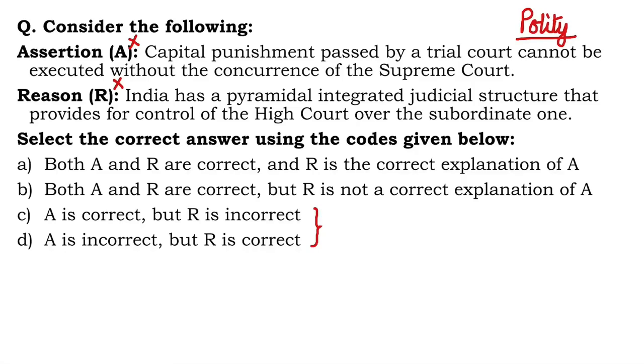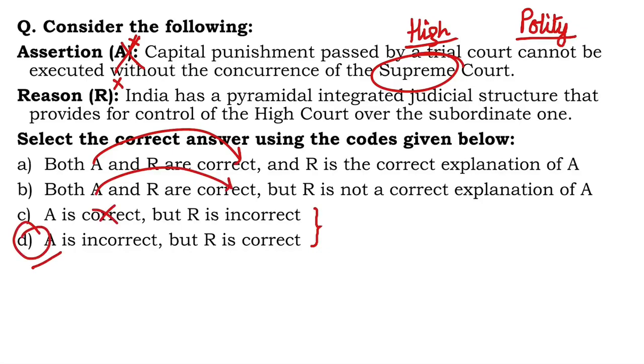So the first target should be to eliminate one of the statements. Now, in this case, the assertion statement is wrong because capital punishment passed by a trial court, meaning a lower court, a subordinate court, cannot be executed without the concurrence of the High Court and not the Supreme Court. So since assertion is wrong, this means A is wrong. Right answer is D. A is incorrect, R is correct. Yes, we follow an integrated judicial structure in the country.